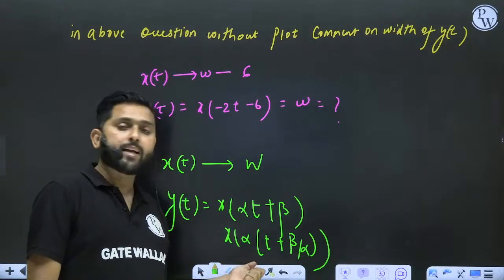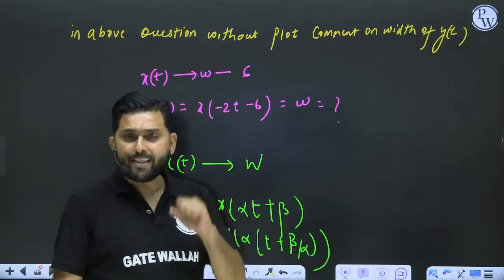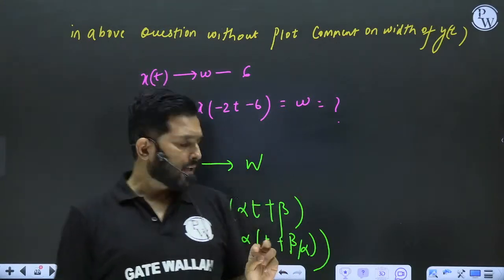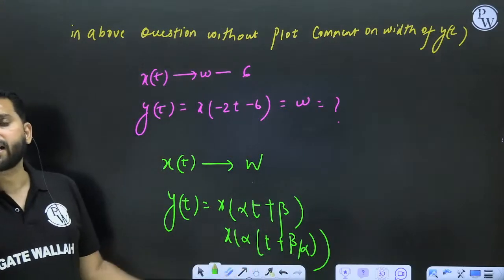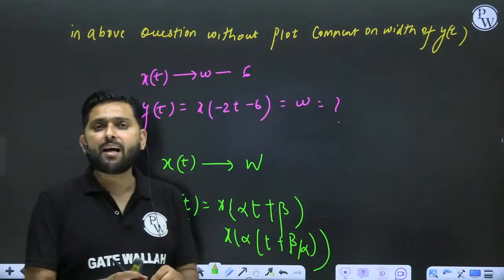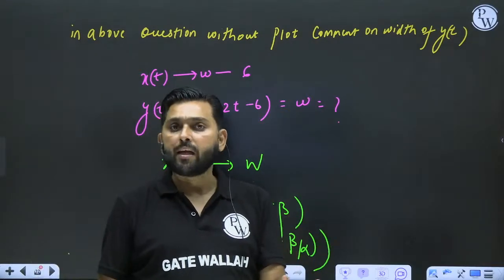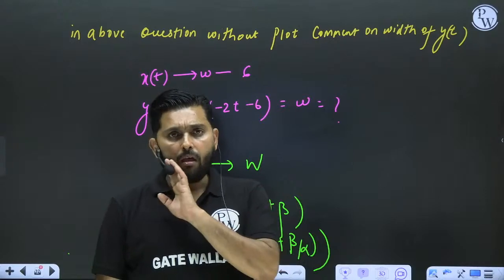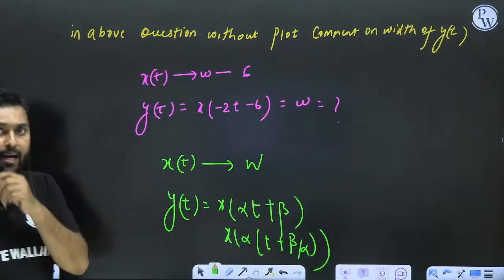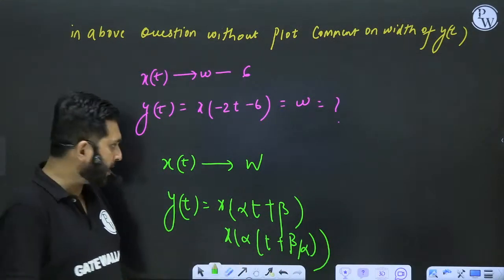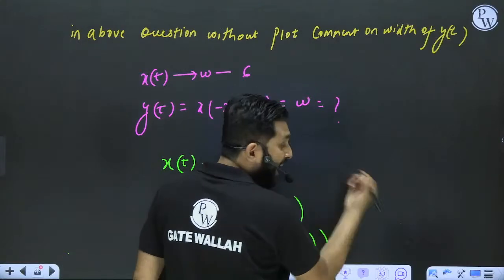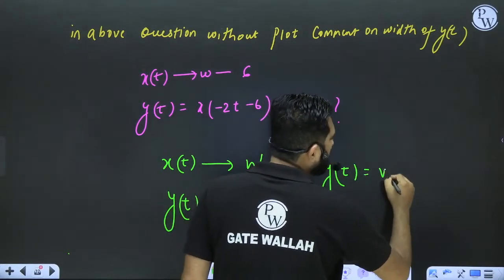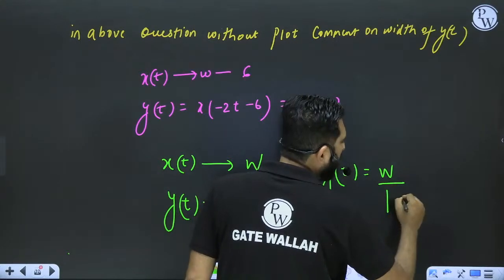Who will change the width? Alpha. But the point here is that alpha may be positive or negative. Width is a scalar quantity, not a vector quantity. You never say that my width is -3. This means that y(t) must have a width equal to w by mod alpha.